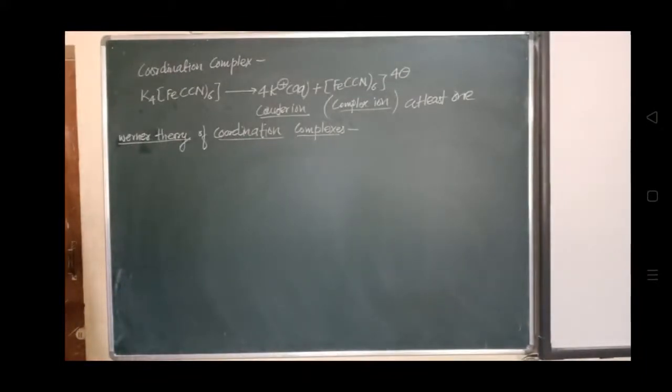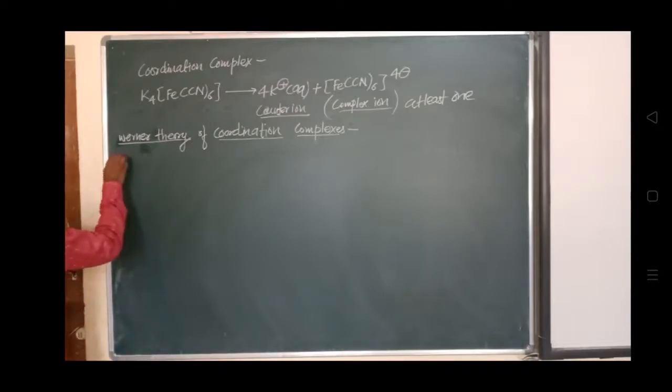This was explained by Werner. He attempted this first and explained the nature of bonding in coordination compounds. Now we'll see what are the postulates of Werner theory.